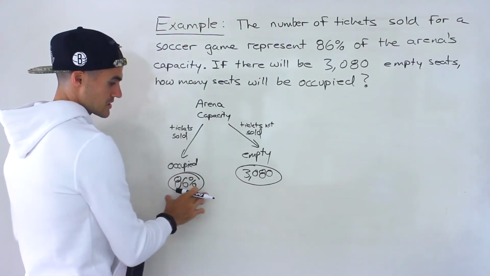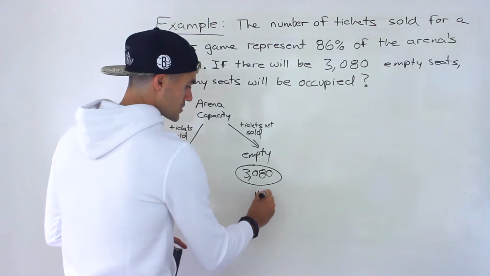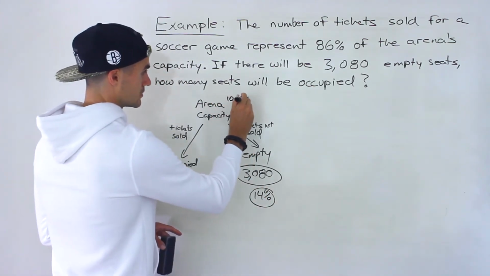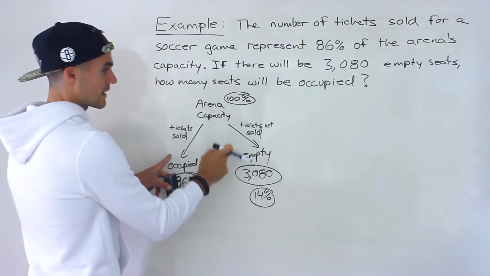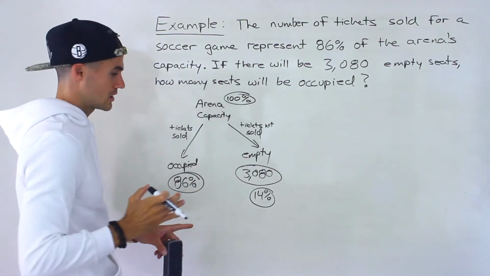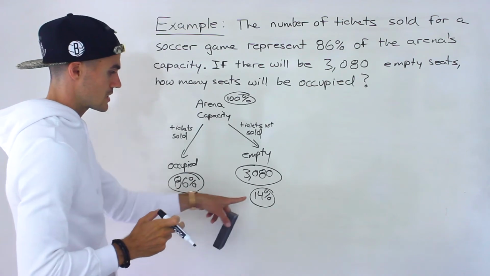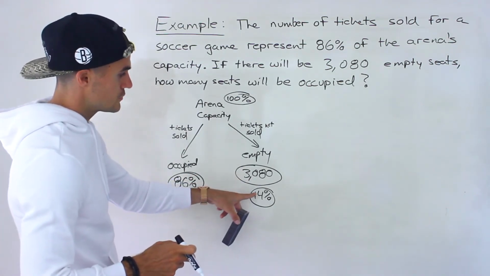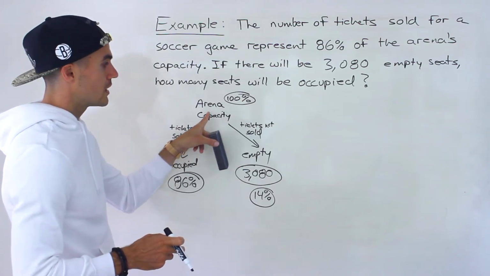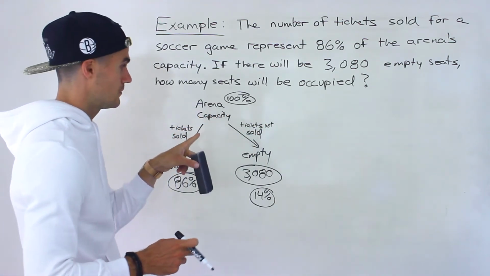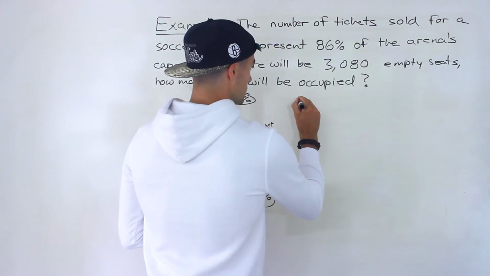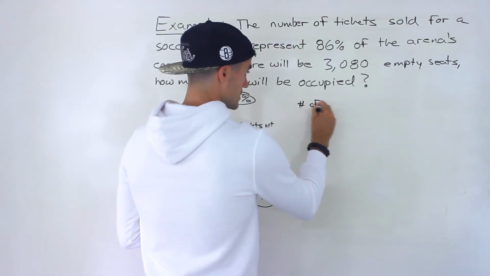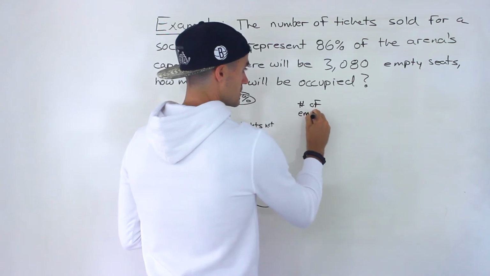Because if 86% is occupied, that means 14% is empty. Because this total here is 100%. And both of these added up have to equal the capacity. So this is 86%, this is 14%. And then from here, with these two values, we could figure out what the number of seats in the arena is going to be.